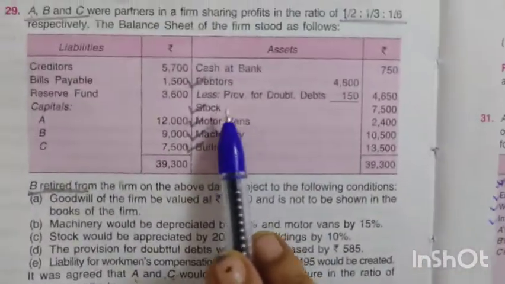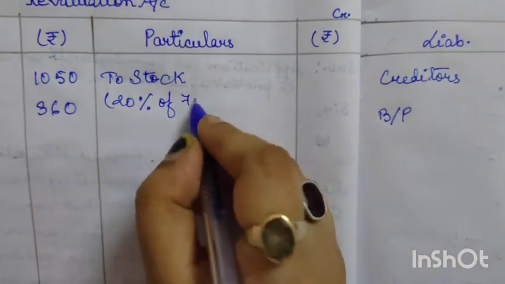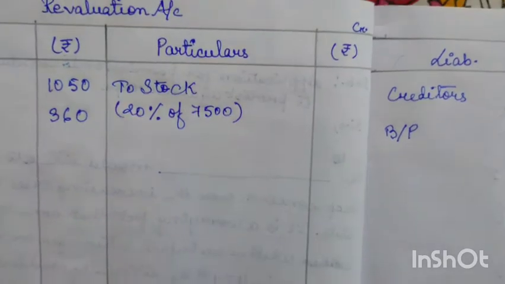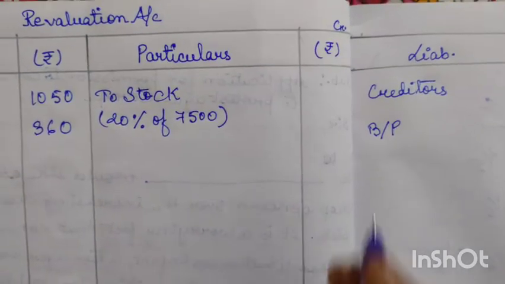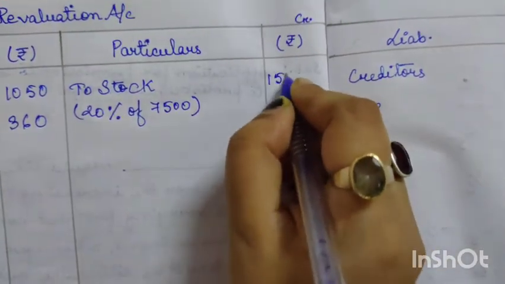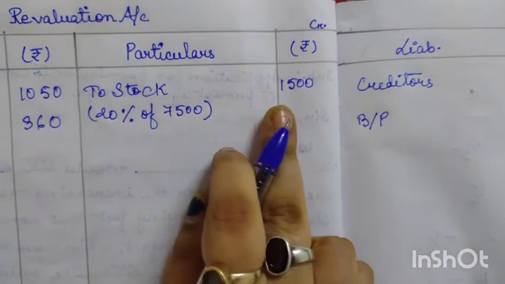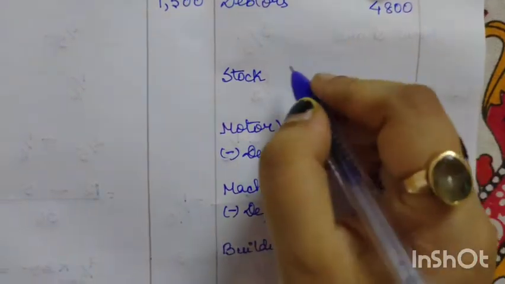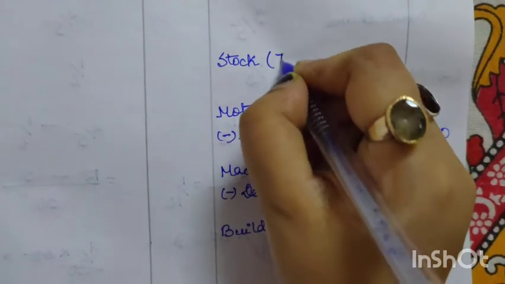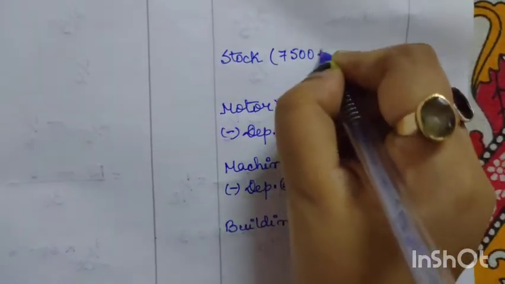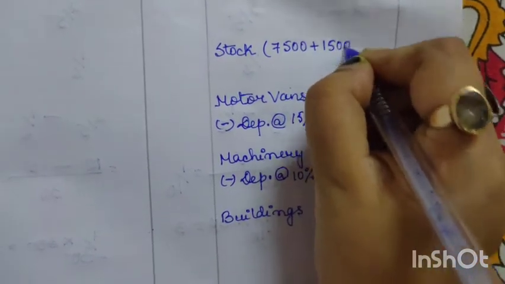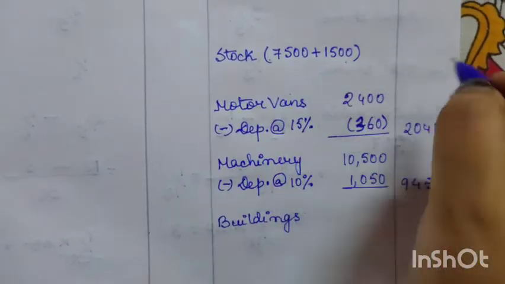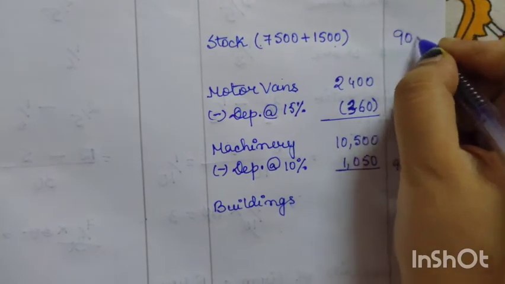As you can see here it is 7,500. So 20% of 7,500 is 1,500. So the same amount should be added with this value in the new balance sheet. So the old value was 7,500 and appreciation is 1,500. So 7,500 plus 1,500 will be 9,000.